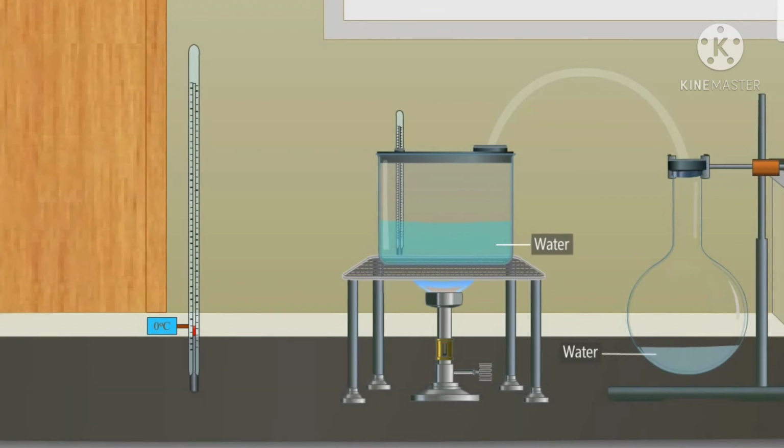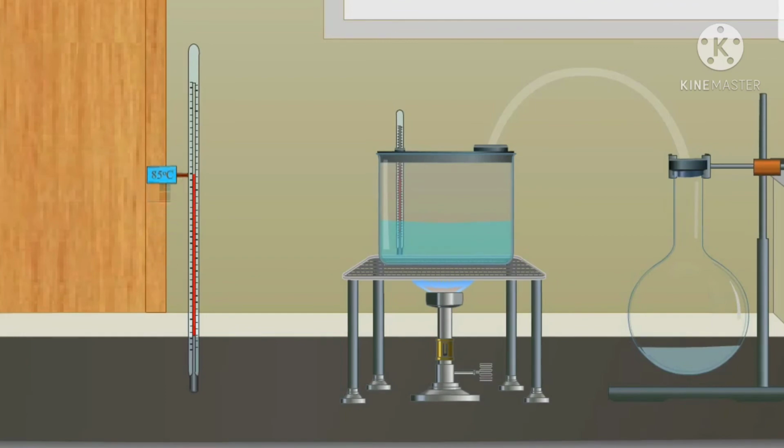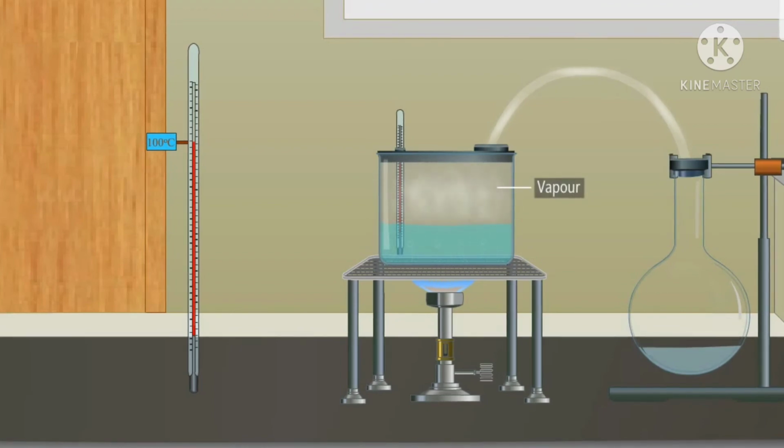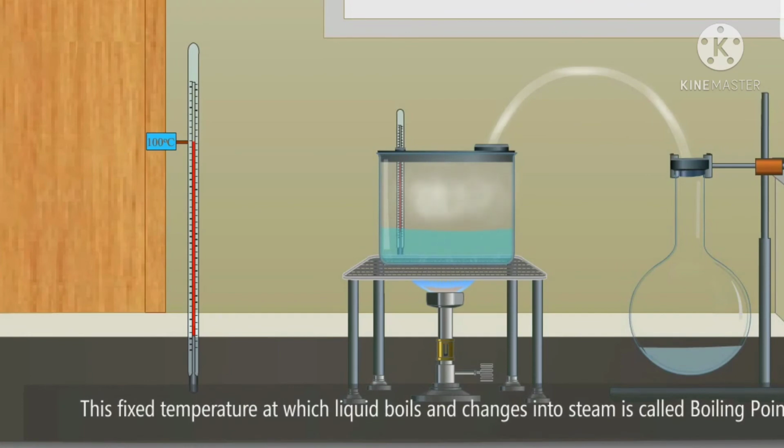The temperature starts rising after the ice in the vessel is melted to water. Rise of temperature level stops again at 100 degrees Celsius when water starts boiling. As water boils and vaporizes, the temperature level remains fixed at 100 degrees Celsius. This fixed temperature at which liquid boils and changes into steam is called boiling point.